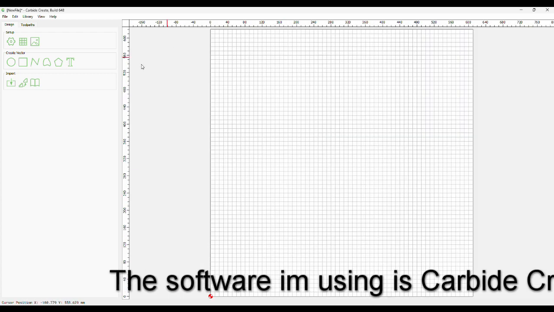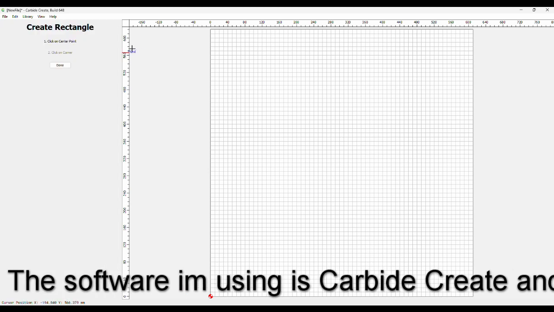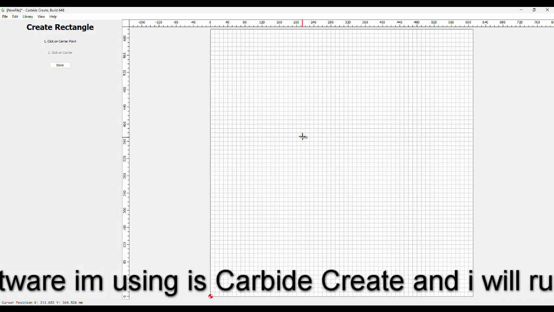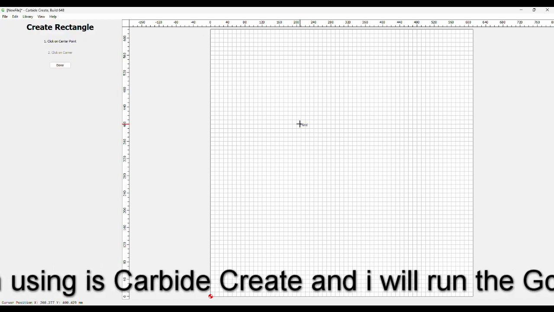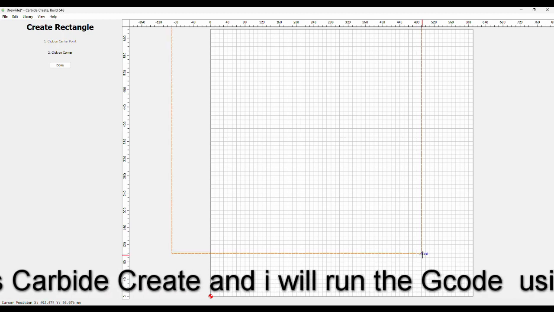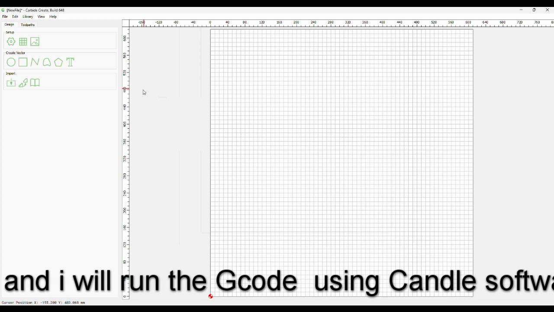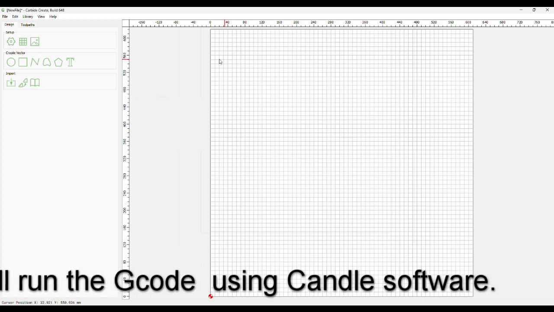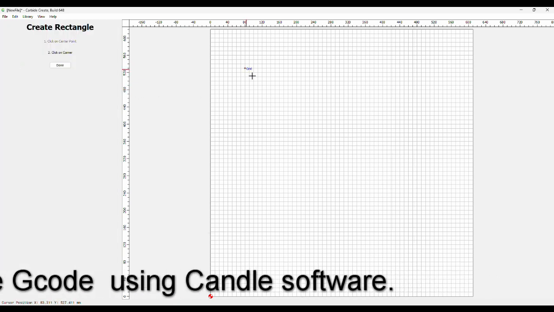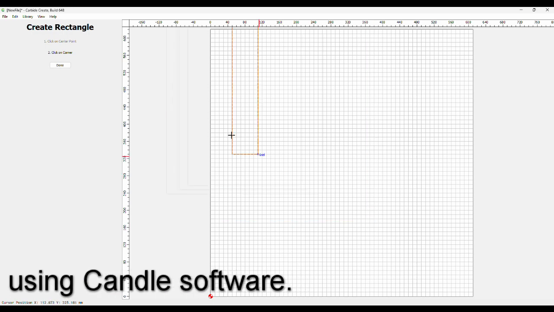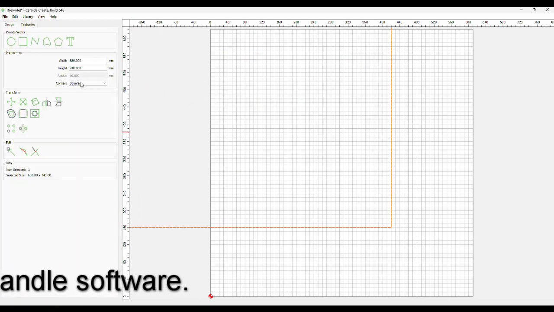Okay, now what I want to do is create a square as big as my spoil board. I'll go with that.